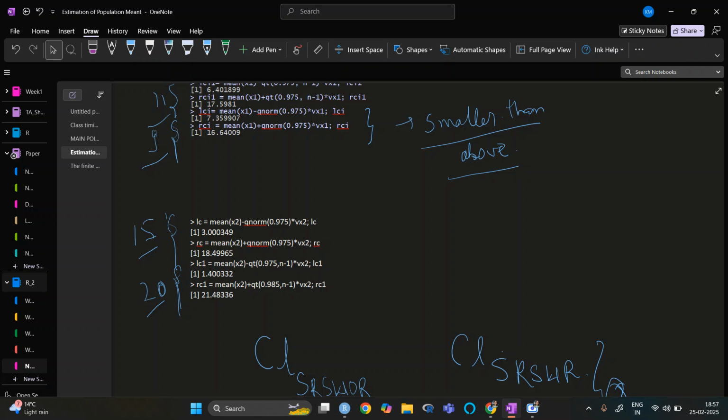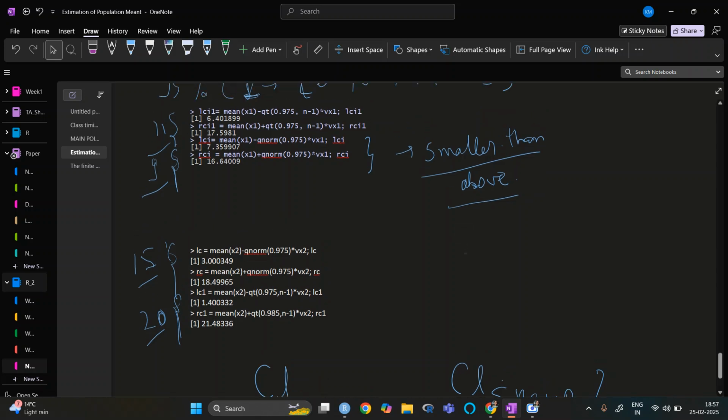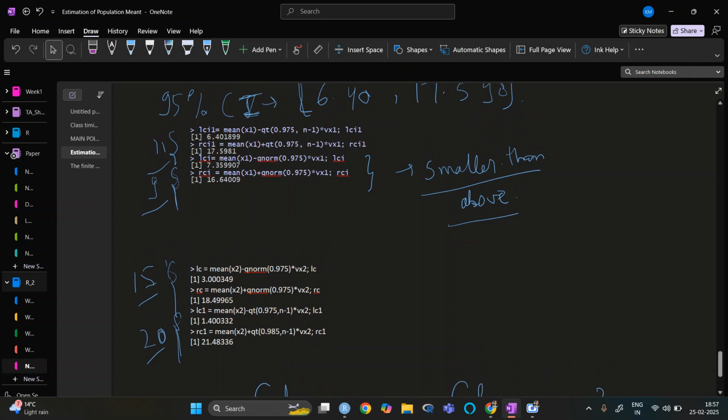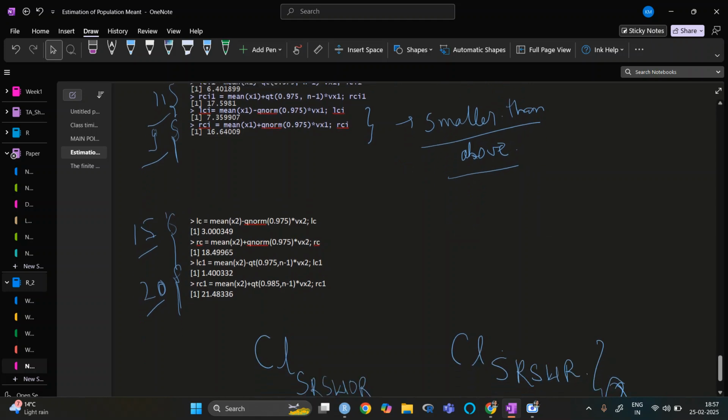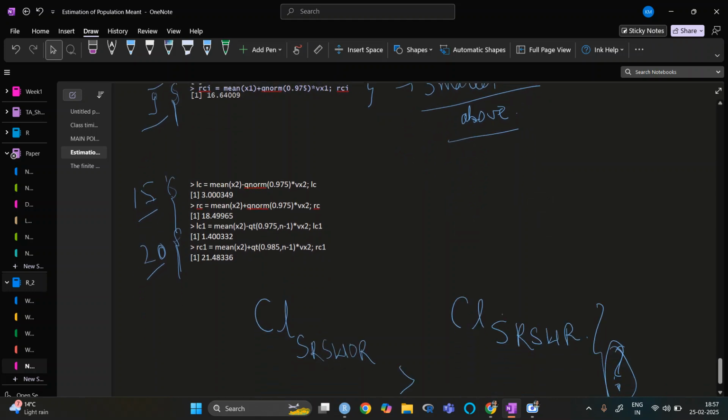Okay, so from the particular example, what we can see is that this coverage length or confidence interval length, whatever you want to say, is small in the case of SRSWOR, and in SRSWR it is large.